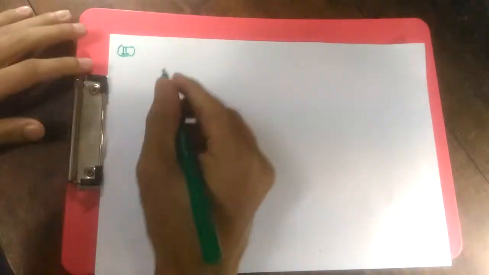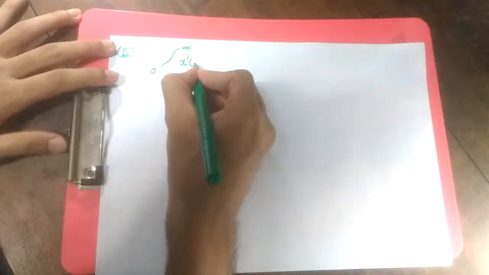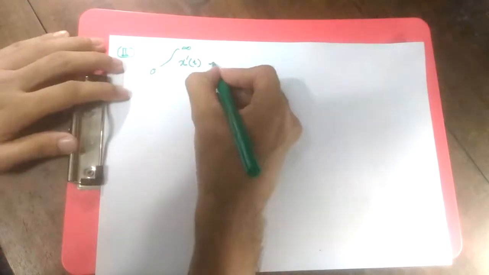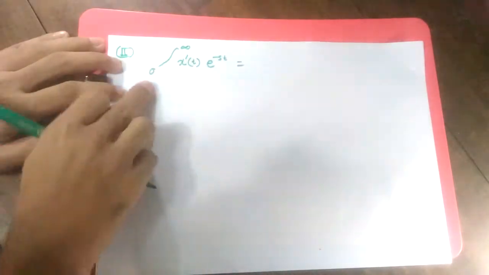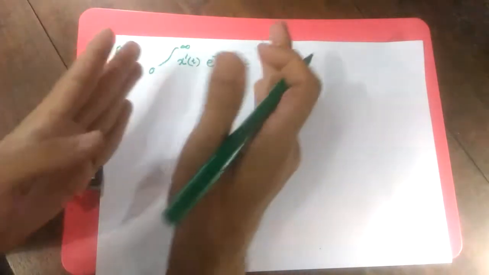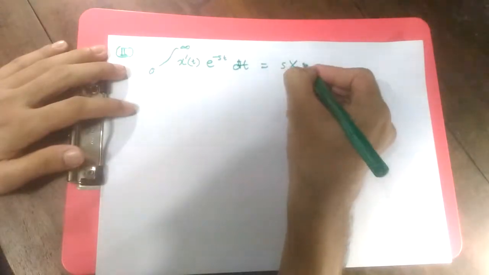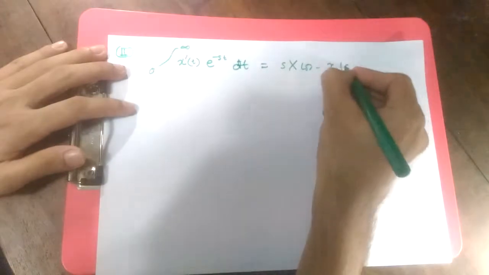Now we're going to prove our next theorem, which is about finding the function's value at infinity. We know that the Laplace transformation of x derivative of t is equal to the integral from 0 to infinity of x derivative of t e to the power minus st dt, and it is equal to s X of s minus x of 0.